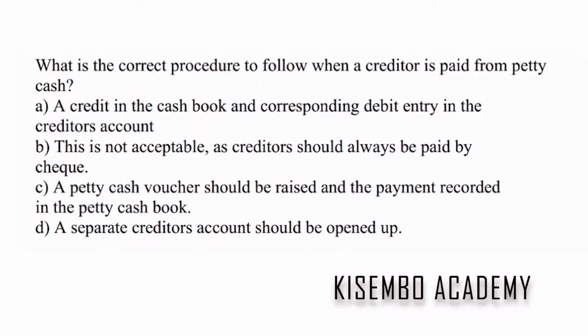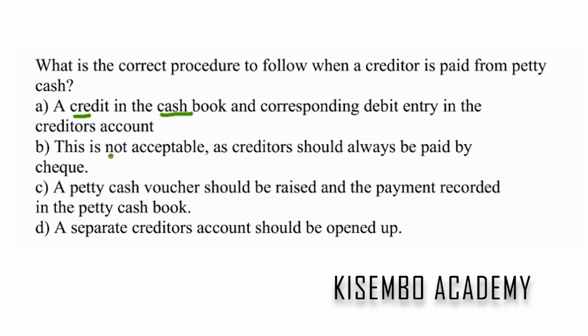We'll come back from that. So the question from that: what is the correct procedure to follow when a creditor is paid from petty cash? First of all, we are paying from petty cash. Because the transaction is affecting petty cash, you can't tell me that you're going to credit in the cash book when the money that was used was petty cash. So A is not correct.